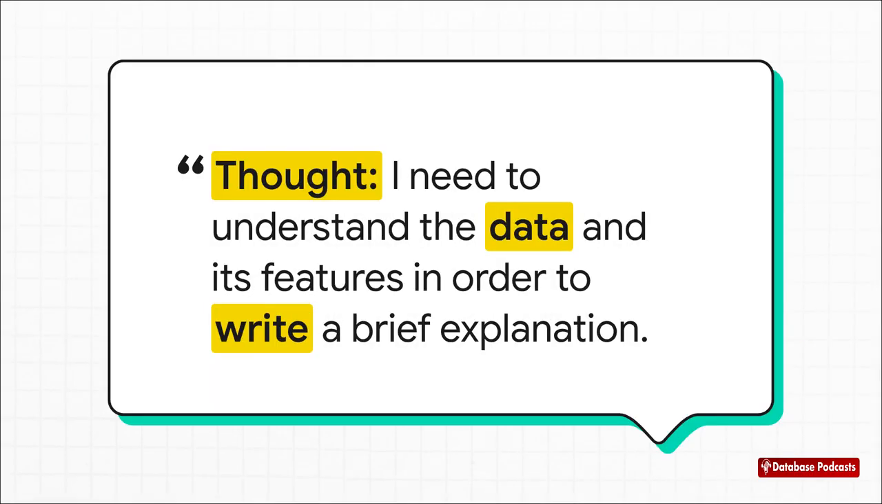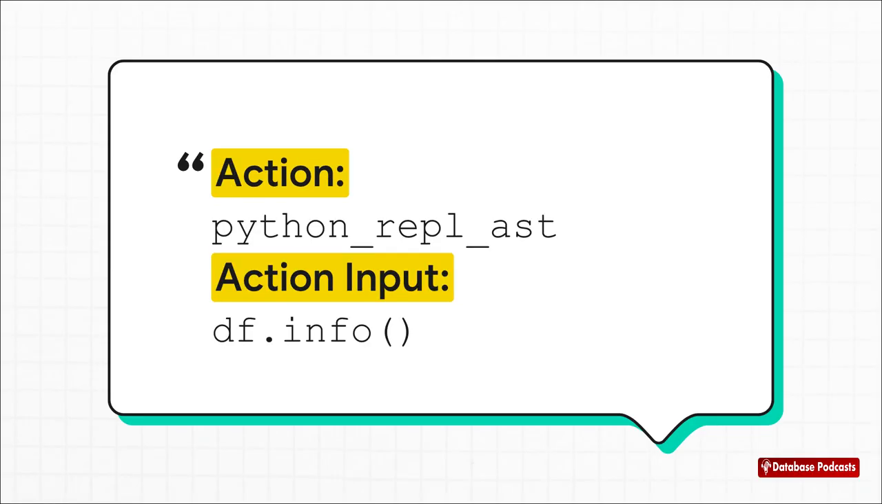And there it is, the very first thought. The agent isn't just jumping in blind. It's reasoning that before it can explain anything, it first needs to figure out what it's even looking at. This is the planning stage, right in action. So, based on that thought, the agent picks an action. It decides to use its Python tool and runs the pandas command df.info. Now, for anybody who's done data analysis, this is like step number 1.